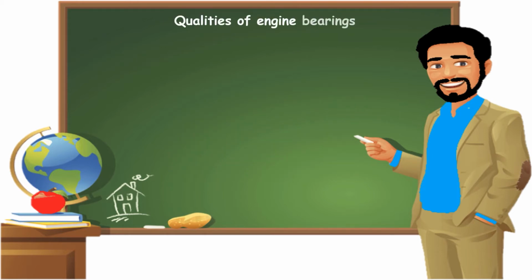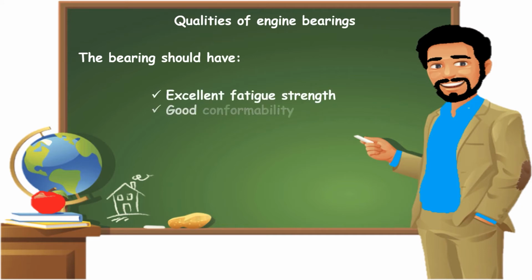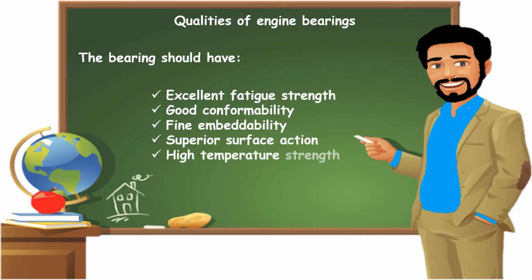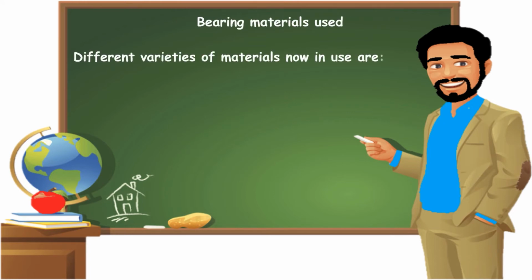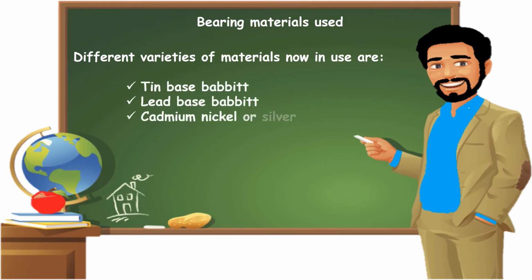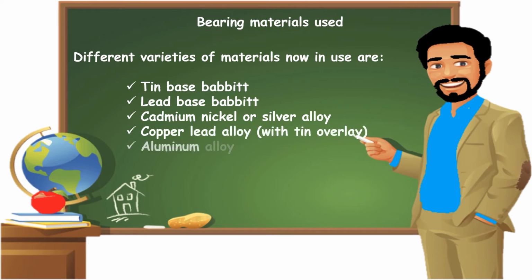Qualities of engine bearings. The bearing should have excellent fatigue strength, good conformability, fine embeddability, superior surface action, high temperature strength, adequate corrosion resistance. Bearing materials used. Different varieties of material now in use are tin base babbitt, lead base babbitt, cadmium nickel or silver alloy, copper lead alloy, aluminum alloy, silver lead.